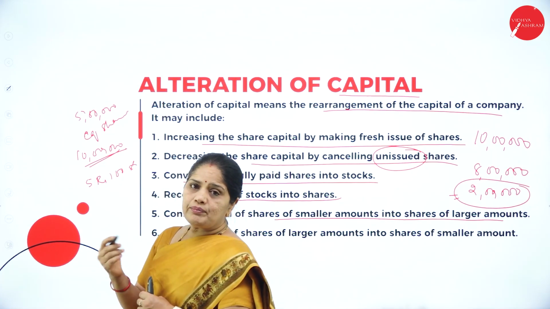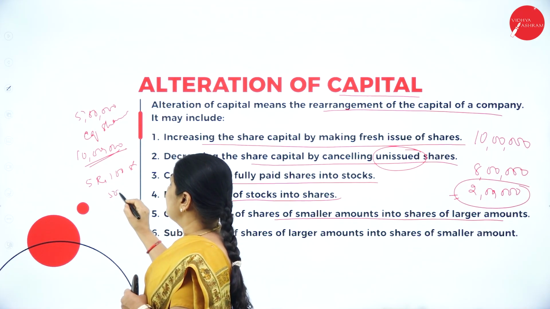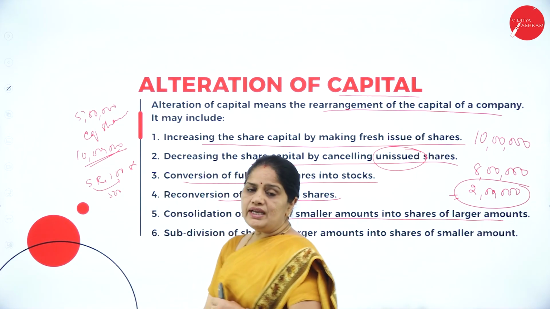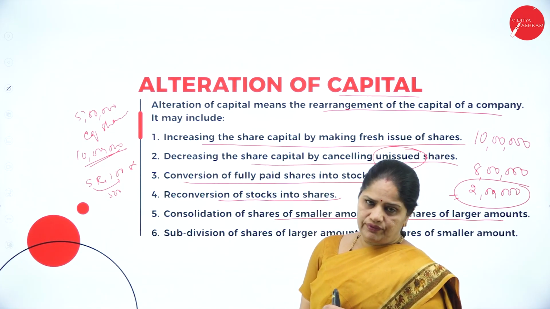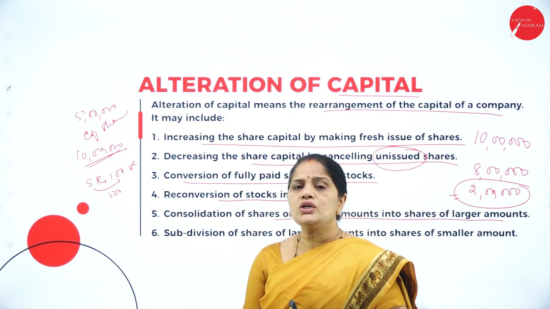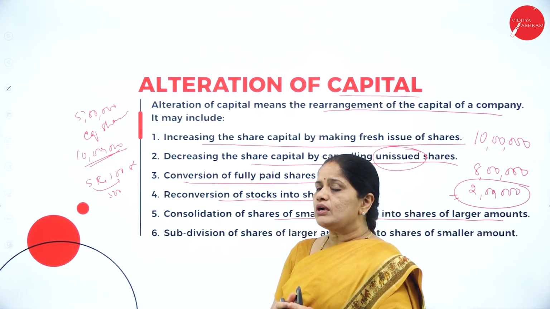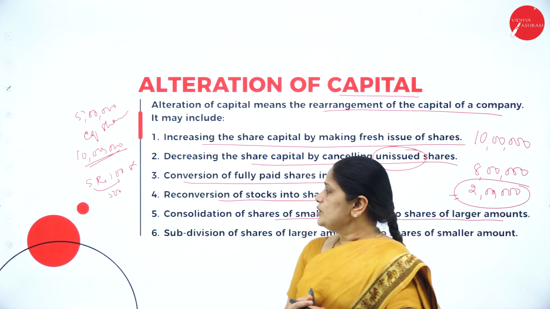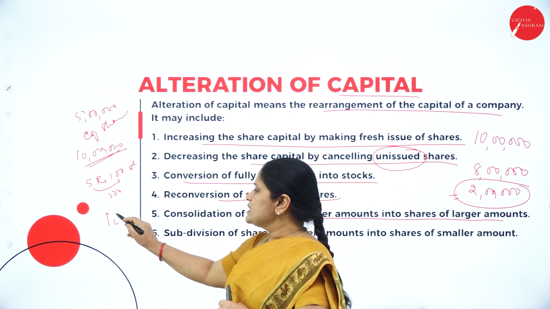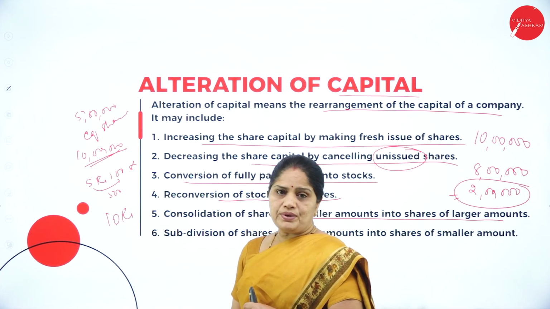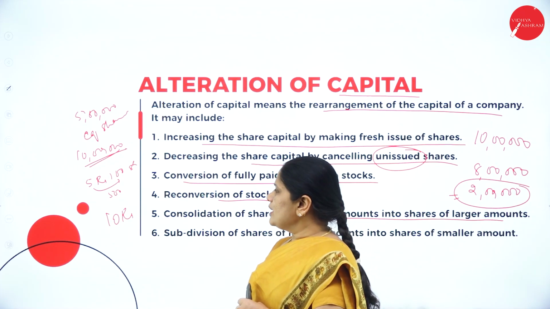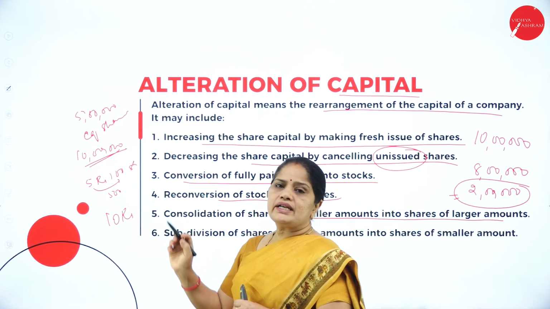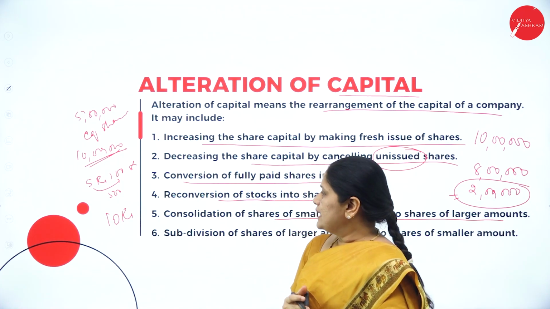So how much will it be? 5 rupees into 100 will be 500 rupees worth of capital. Now suppose you want to consolidate it, you want to convert it into shares of larger amount. So you are converting this 5 rupee share into a 10 rupee share. Now what will be your shareholding? Out of 100, you divide it by 10, you will get only 10 shares.